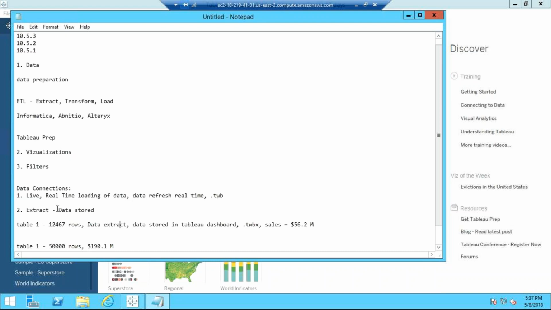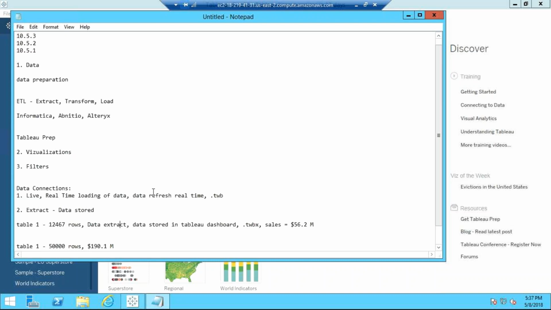I have a question. Yeah. When I worked for Amazon and was working with my business teams, they wanted to see the sales report as of April, and they wanted to see the sales report as of May. In this case, the 12,467 rows of data are uploaded into Tableau and we share it with the users, which is fine.